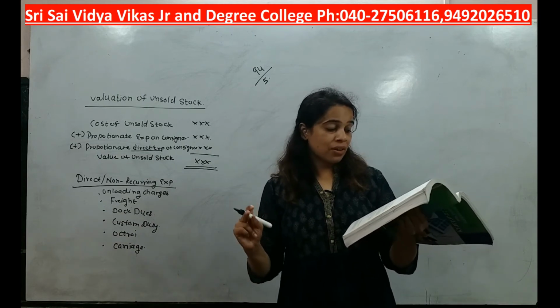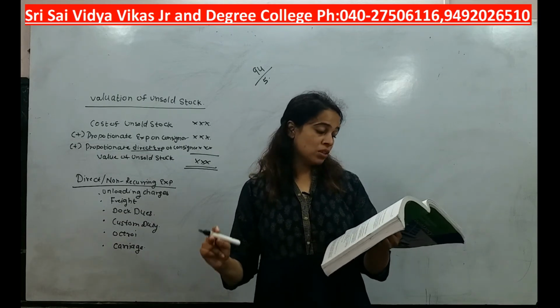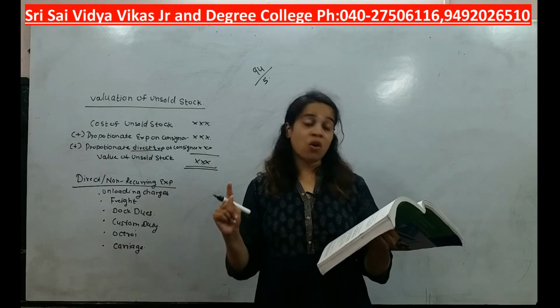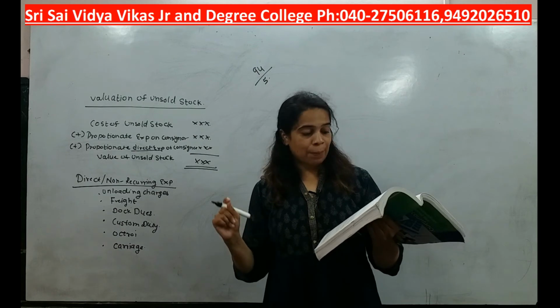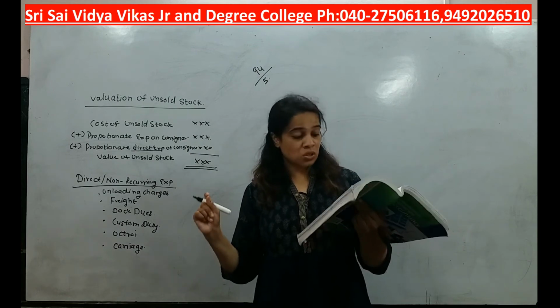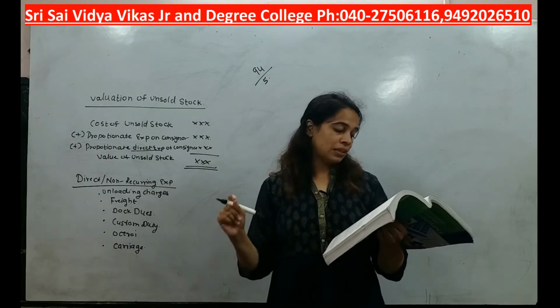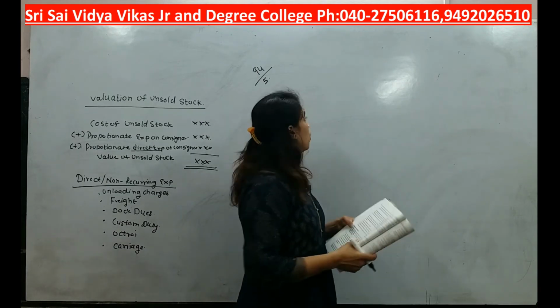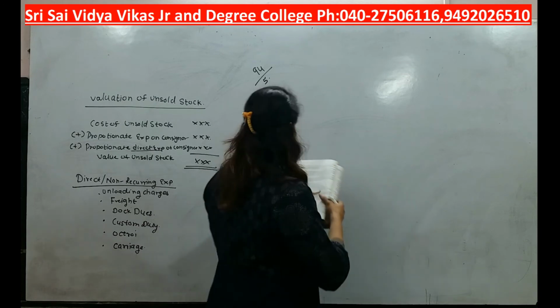Pawan, while taking the goods, spent 1,000 for transport and 1,000 for octroi. 80% of the stock was sold out. Calculate the value of unsold stock. See students, first I would like to take down the important part.